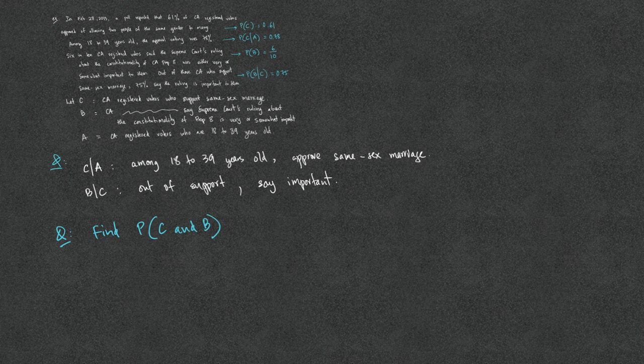There is an advantage of writing the word problems in symbolic form. In this case, we're looking for the probability of C and B, or simply put, the probability of CB. We saw earlier that this is simply the product of the two events: the probability of C times the probability of B given C. We use the general multiplication rule because we don't know whether the two events are independent or not.